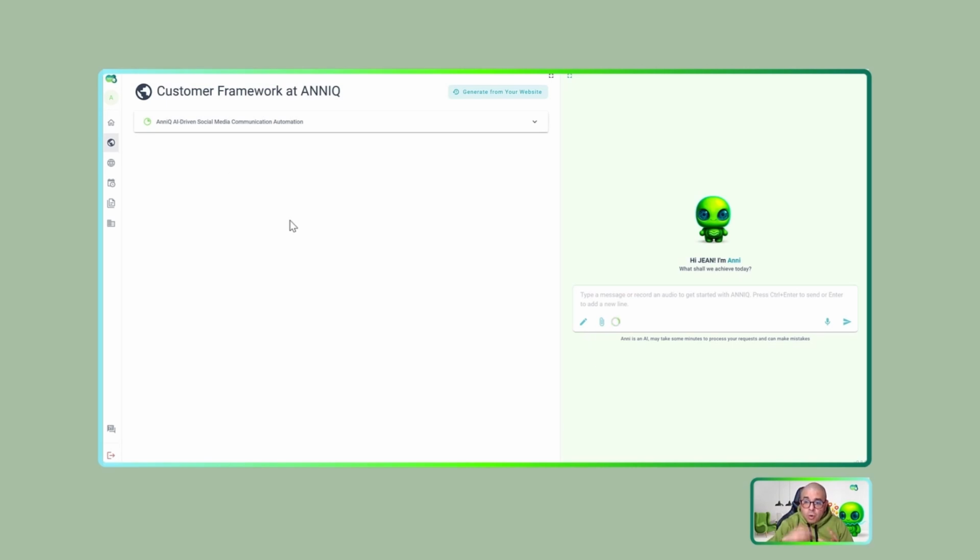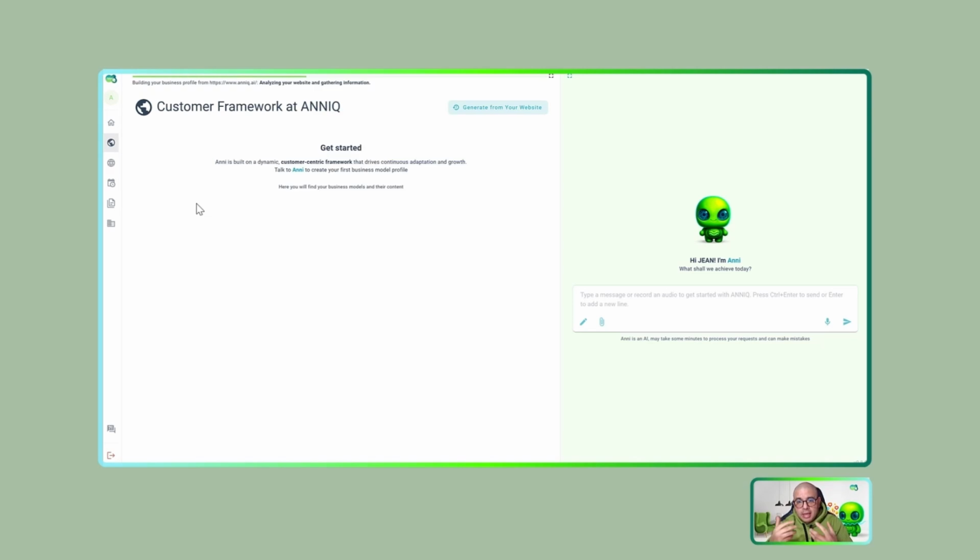And you can keep working with Annie in the back while you are getting this information. We should see again that progress bar that informs us that Annie is creating everything here for us. In the meanwhile, let me explain the other modules that we have in Anycube. Check this. Annie deletes everything and starts the process again.